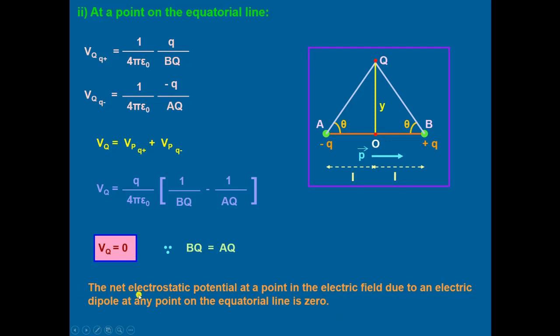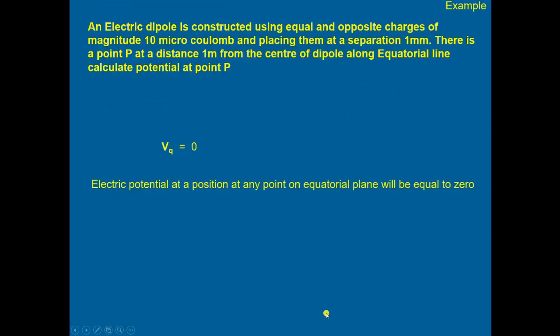Again, the net electrostatic potential at a point in an electric field due to an electric dipole at any point on the equatorial line comes out to be equal to 0. A similar question to the previous one is there.